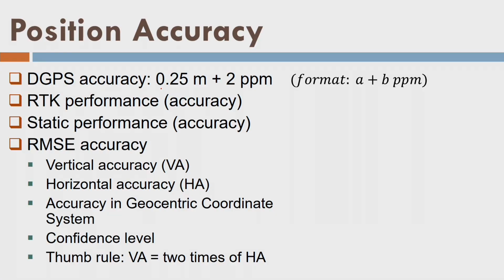This is my rover, say this pen, with respect to a base which is fixed in location, and the rover is moving all around within some range, called 30 kilometers or whatever is specified by the manufacturer of the GPS receiver. Well, so this accuracy in the code based DGPS mode is around 0.25 meter. It is not frequency receiver. It is just the accuracy of the code. So that's the meaning here.